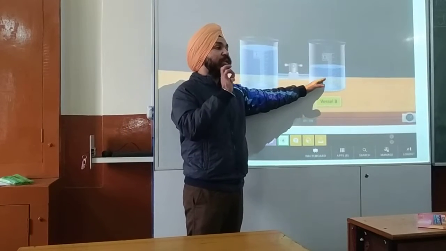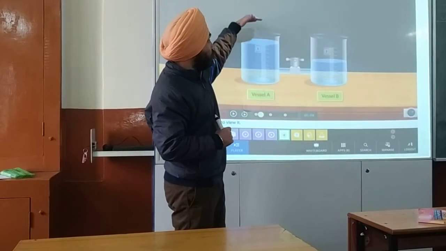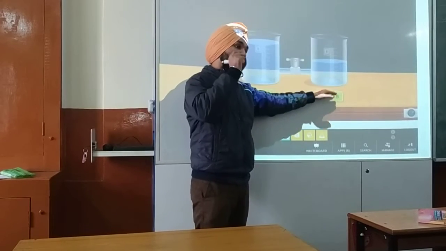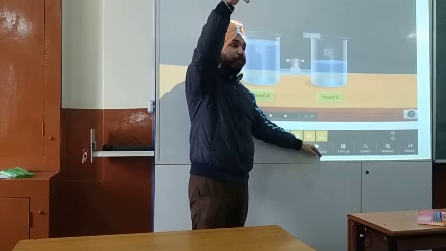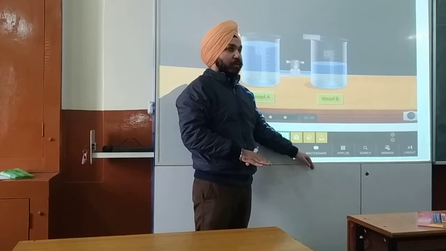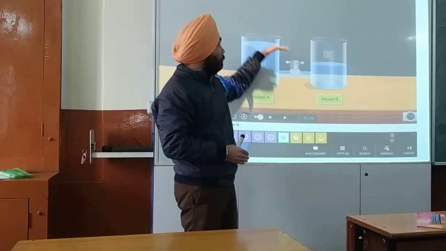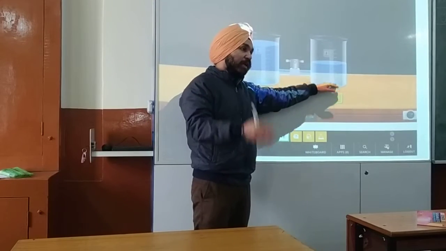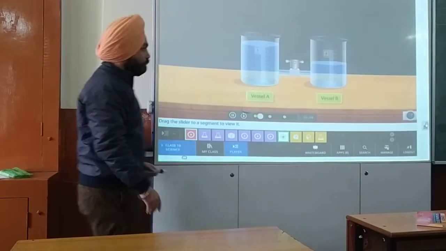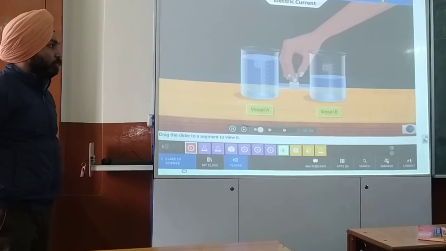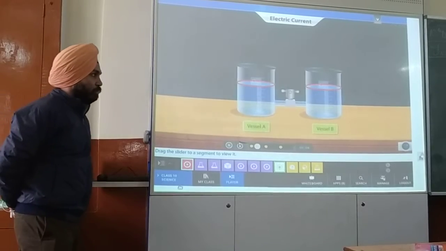So you have the idea that water always flows from the higher level to the lower level. Same is the case of charges. Same is the case of electric current. As the water flows from high level to the lower level, charges follow the same pattern. Electric current always flows from the high potential to the low potential. So charge is just like water. Electricity is just like water. As the water flows from higher level to the lower level, charges also flow from the higher potential to the lower potential. Connect these vessels with a pipe, and you will see that the water flows from vessel A to vessel B till their water levels equalize.